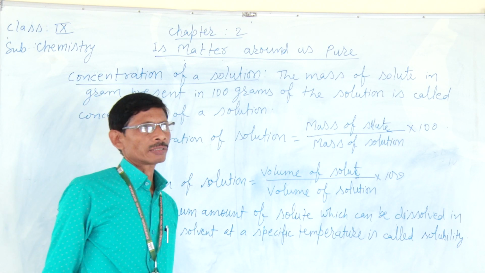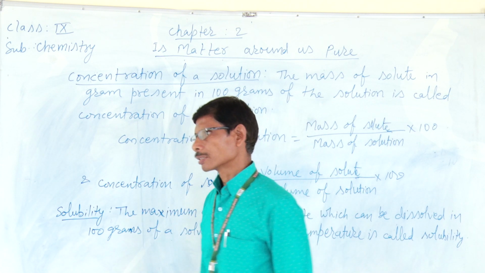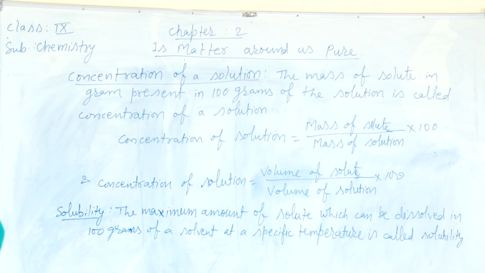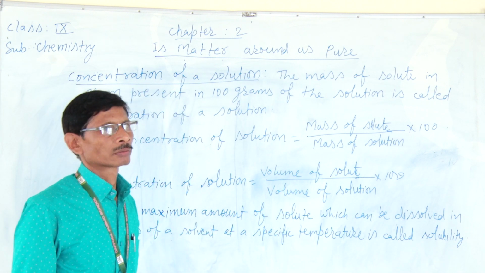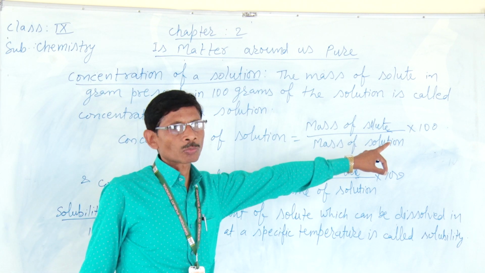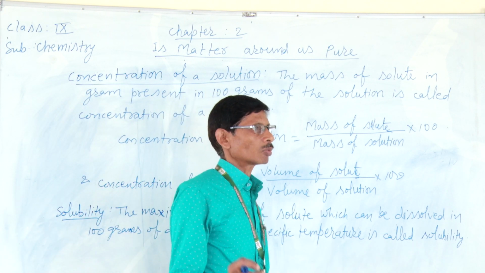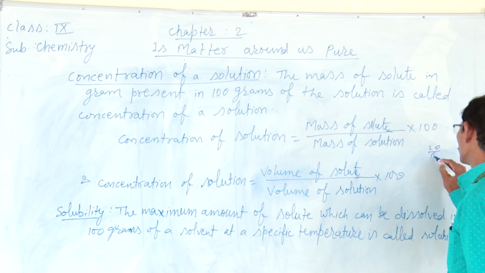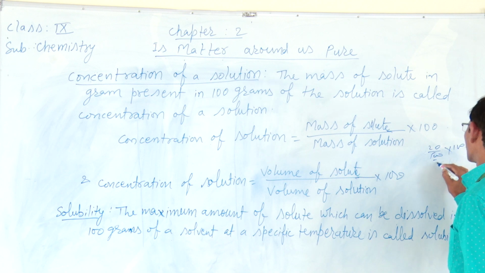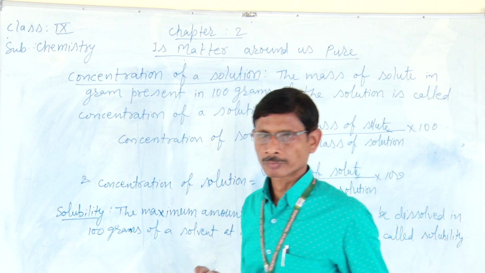The question could be: 100 gram of sugar solution contains 20 gram of sugar. Then what will be the concentration of sugar? So we can find it by the given formula. Mass of solid, that means 20 gram of sugar, is present in 100 gram of solution. Therefore, concentration of solution is 20 by 100 multiplied by 100. So it is 20. So we can find it by the given formula.